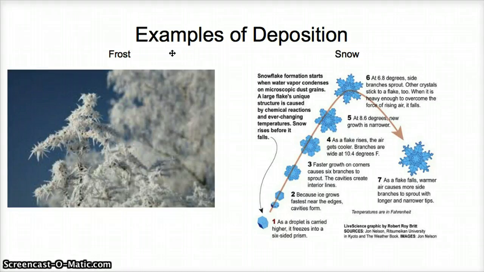When cold water vapor rises through a cloud, it gradually becomes colder and colder to the point where it becomes too cold to be a gas. At this point, it starts to form small crystals, and the rest of the water vapor slowly begins to form more crystals on these crystals, forming larger and larger ice crystals. Eventually, these become too heavy to be carried up by the rising water vapor, and they fall as snow.